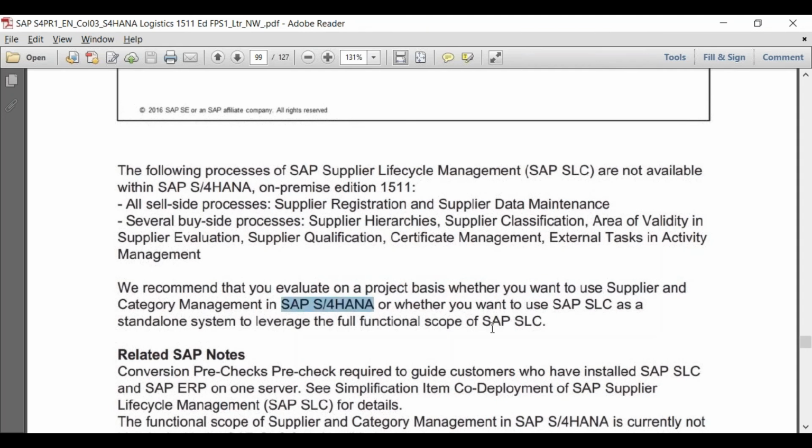As I told you, the functionalities which are available in SLC are going to be part of the SAP S/4HANA core system under the name supplier and contract management. So you need to decide whether you want to use these functionalities which are directly available in the SAP S/4 system, or you still want to use the SLC functionalities which were available in the traditional system. But this is not in the target architecture. Going forward, this will be completely deleted. So it is strongly recommended to go for this. You'll find some places where it is clearly written that these are not supported, but when you check in the system, that is something we can expect, because they will not be available in future.